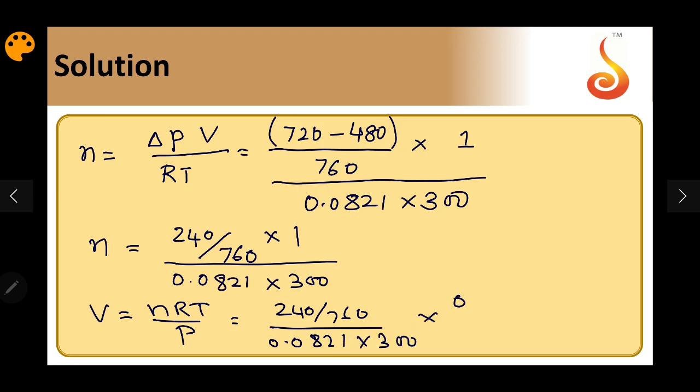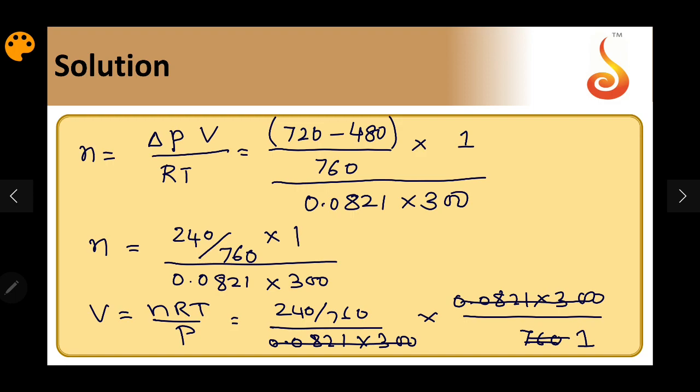R is again 0.0821 into 300, by P is again 760. 240 by 760 is already atmosphere, so it is going to be 1. So I can cancel this clearly. This also I can cancel out. So 240 by 760.